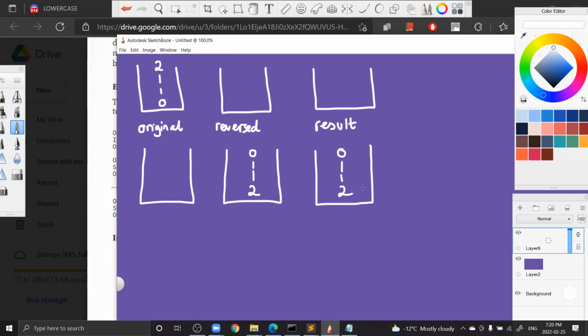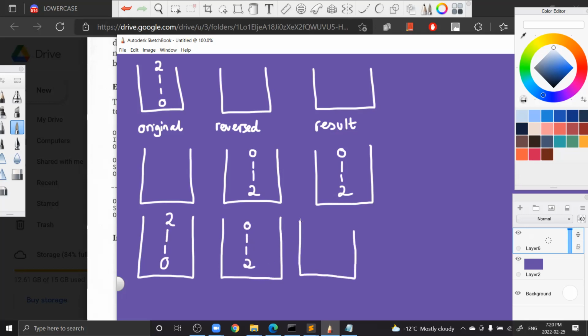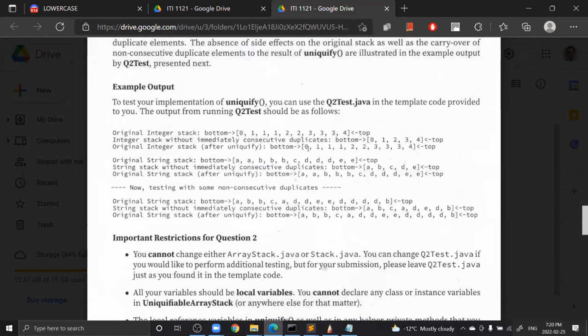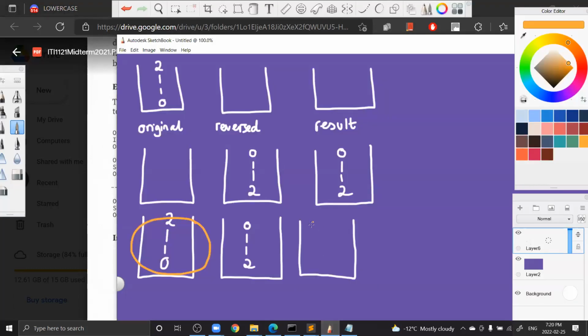And then the third step is I'm going to bring this over to the original. So let me draw the third step. We bring it over here, so 2110. Then this stays the same. This one is 0112. And this one is gone because we popped it, right? So as you can see, the original stack has to stay the same. It cannot change because in the PDF they want it to stay the same, right? You cannot change it. It has to stay the same.